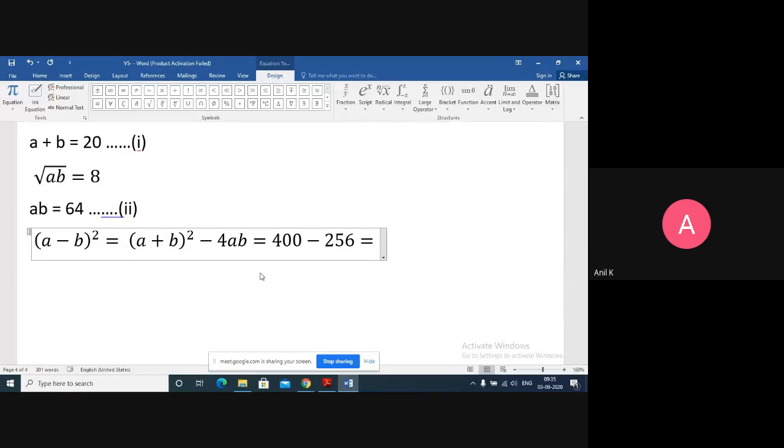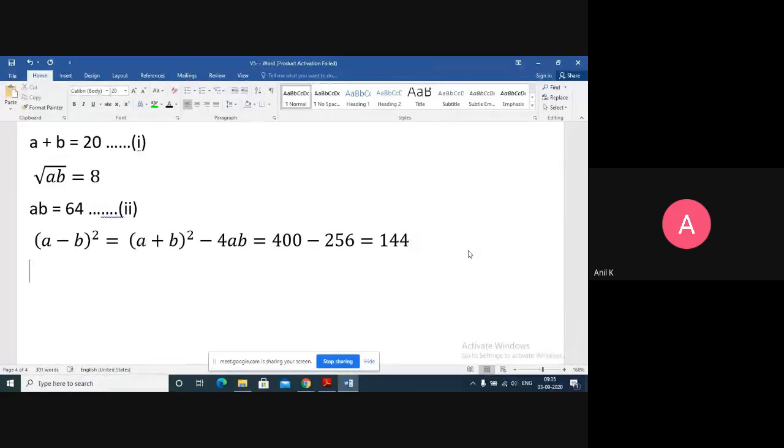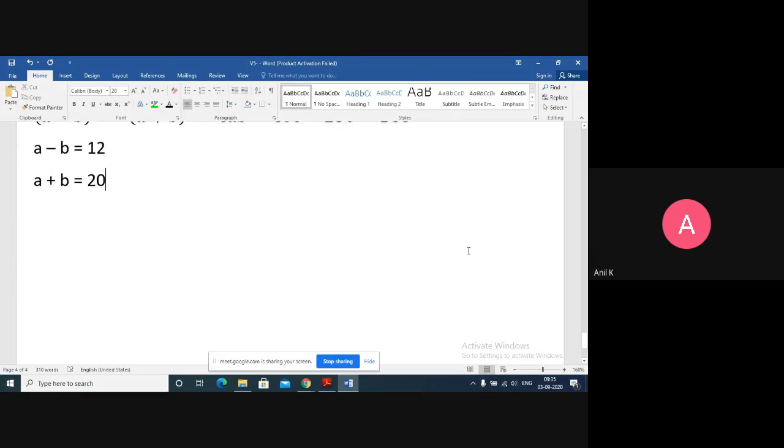What will that give me? 144, I think. So (A minus B) whole square is 144, so I can write A minus B is equal to 12. I know A plus B is 20 and A minus B equals 12.